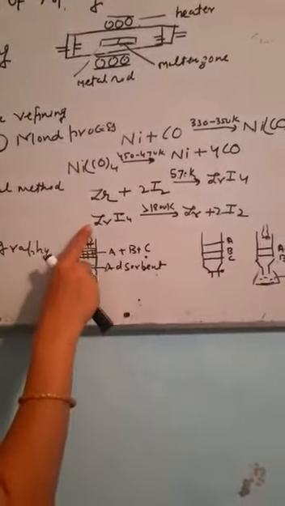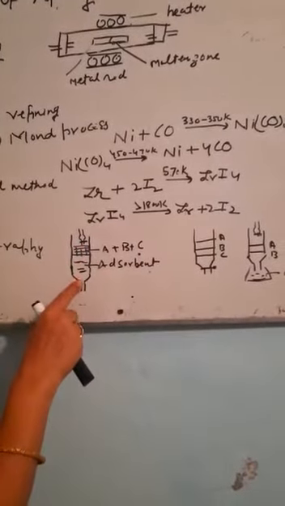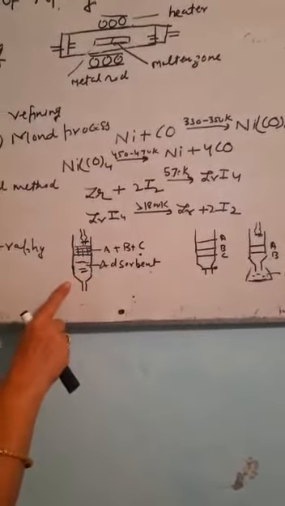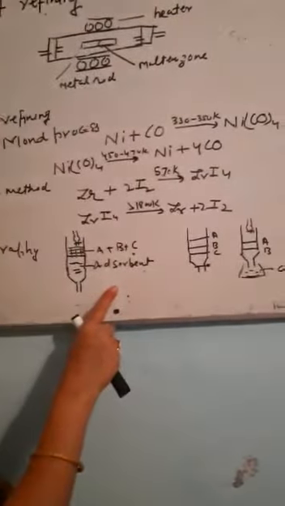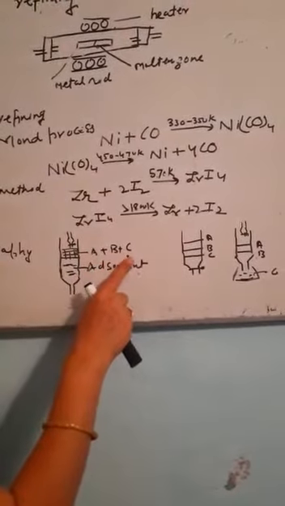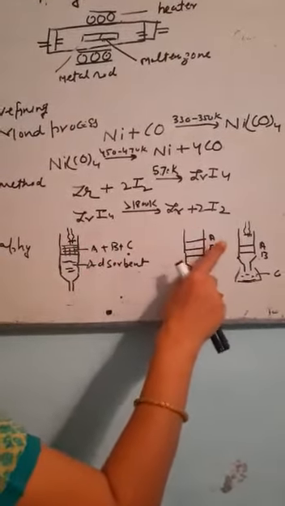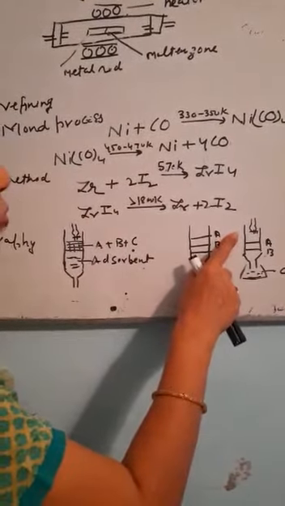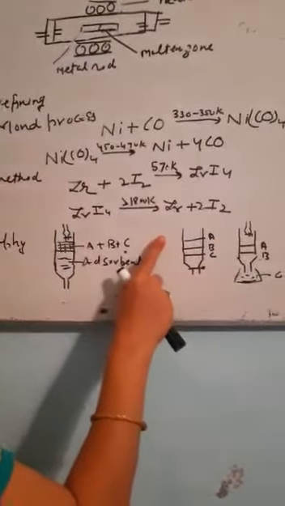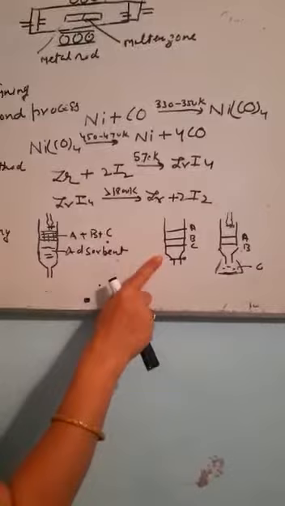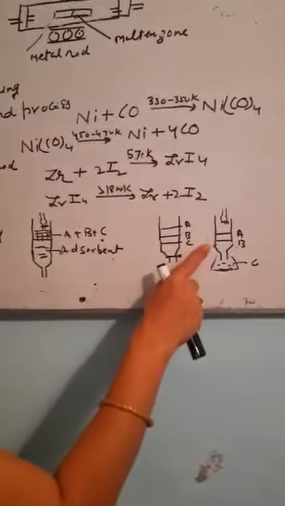Later on, the solvent is added from above. The process of elution takes place. Elution is the recovery of metal from impurities. There is a formation of separate zones. A, B and C will form. Their extent of adsorption is different. Then there will be elution.